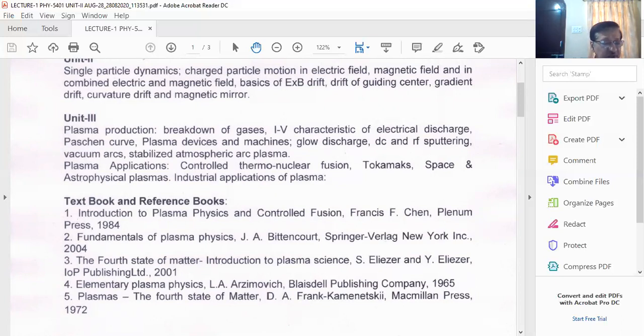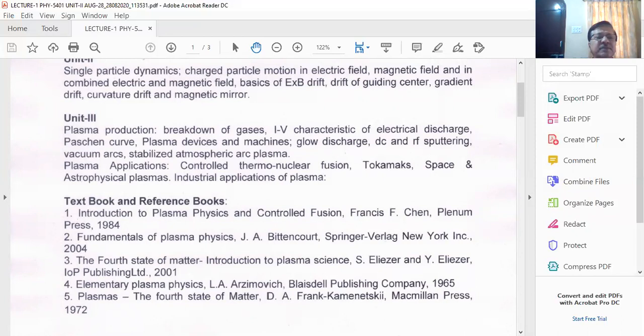I would like to request you people, please refer to A Textbook of Plasma Physics by Suresh Chandra, and the publisher is CBS Publishers and Distributors. So please note down A Textbook of Plasma Physics by Suresh Chandra, CBS Publishers and Distributors Private Limited. This book is also very important.